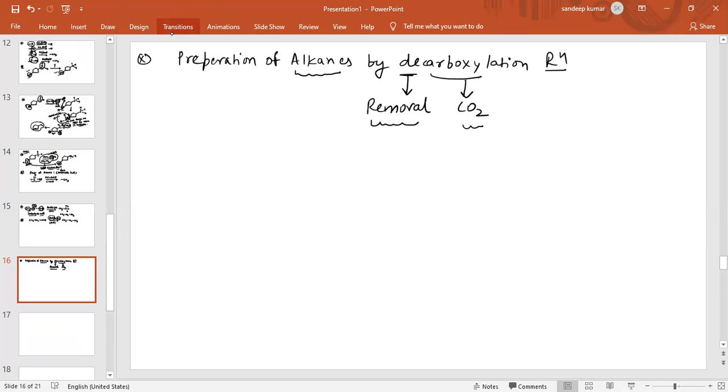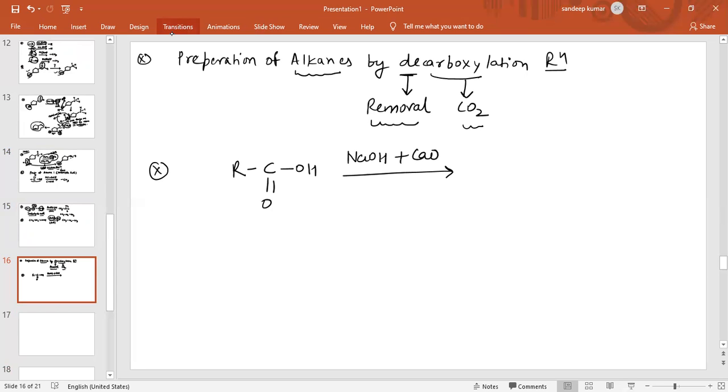So, see the first reaction. When we use a carboxylic acid like RCOOH, the reagent we use in decarboxylation reaction is NaOH in presence of calcium oxide.